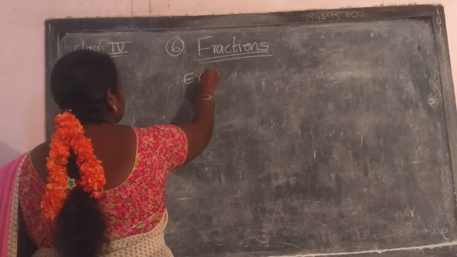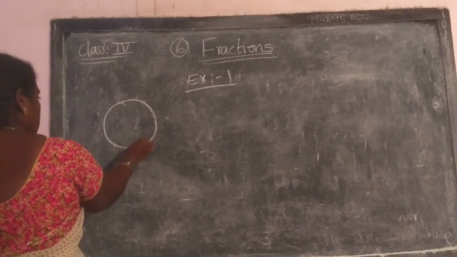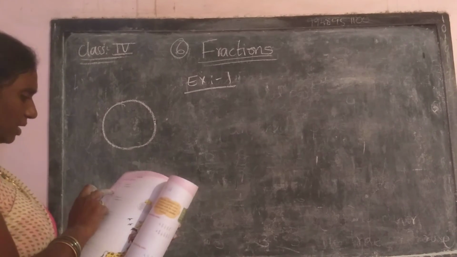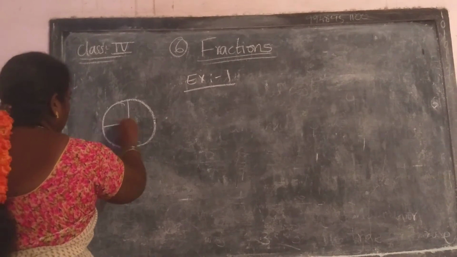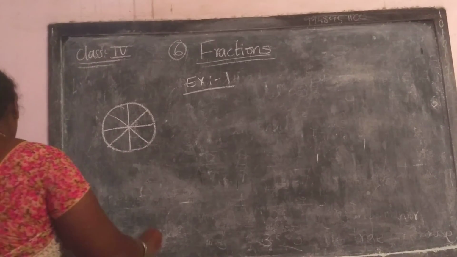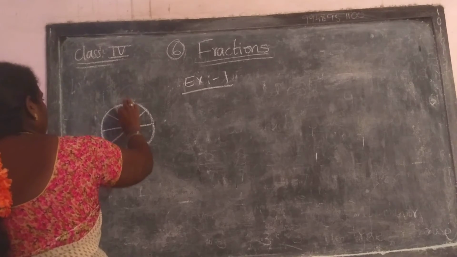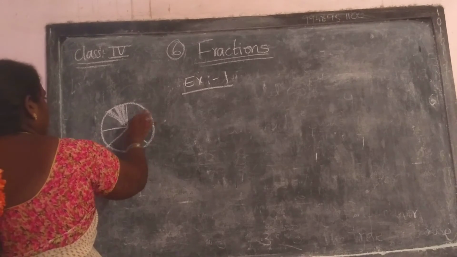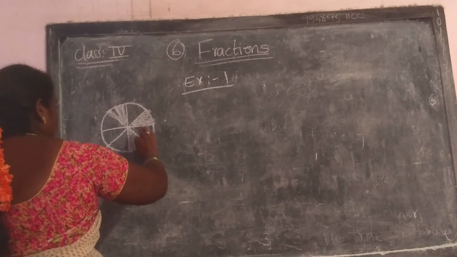Exercise number 1, first one, a circle. How many parts? It is having 1, 2, 3, 4, 8 parts in total. Okay, some parts are shaded here. See, this part is shaded and this part is shaded and these two parts are shaded.